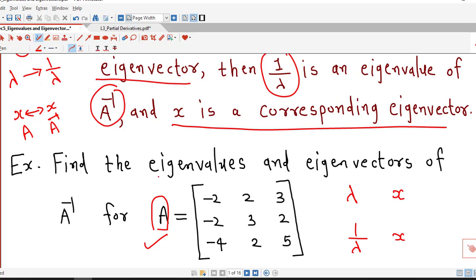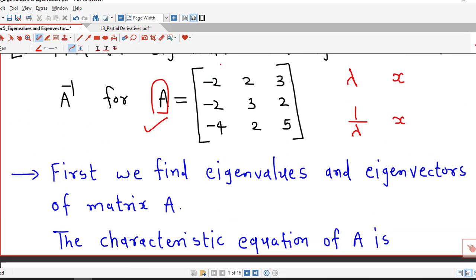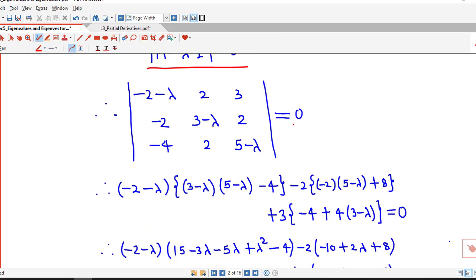So first we find the eigenvalues and eigenvectors for the given matrix capital A. First we write down the characteristic equation of this matrix capital A, that is, determinant of A minus lambda I equal to 0. We know that the determinant is written by subtracting lambda from the diagonal and keeping the other entries as they are. So the diagonal will be minus 2 minus lambda, 3 minus lambda, 5 minus lambda, and the remaining entries as they are. Now we find the value of this determinant.